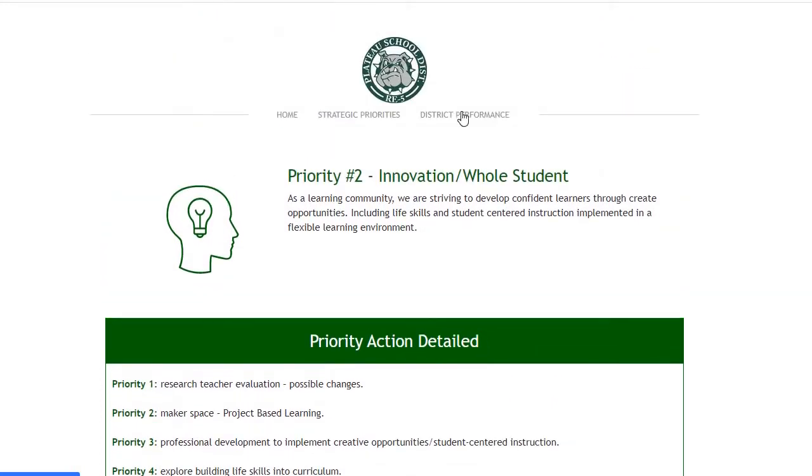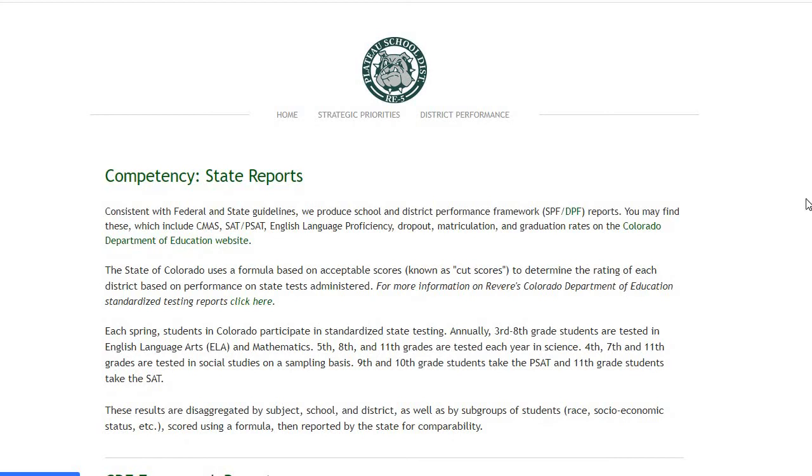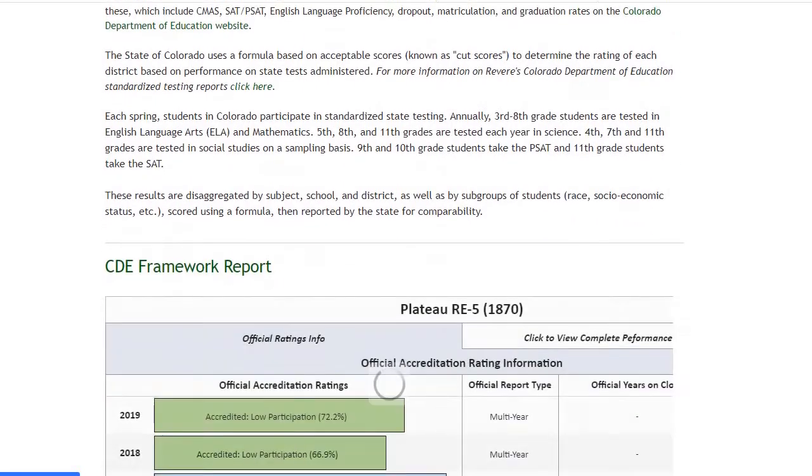As we move to the district performance area, this is where data and metrics associated with the accountability system are listed. And there are two places where we're seeing those metrics: in the category of competency, and the other set of metrics that we're looking at are in the category of engagement. So within the competency section, we do pull in relevant information from the Colorado Department of Education state reports. There are three state reports that we've included here.